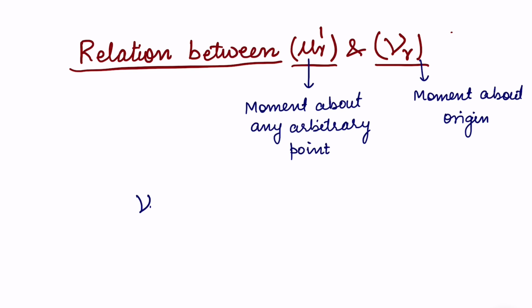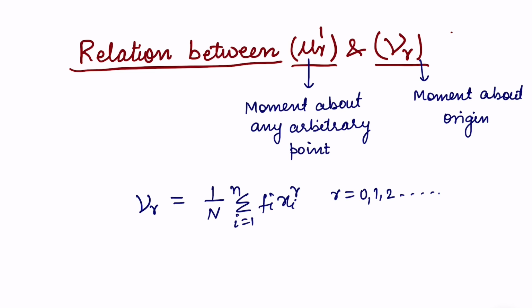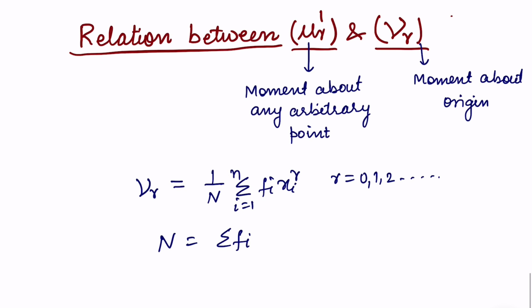From our previous lectures, we know that nu r, that is moment about the origin, can be written as 1 over n sigma, which is from i running from 1 to n, fi xi to the power r, where obviously r is running from 0, 1, 2 for 0th, first, second moment, and capital N is summation of all frequencies sigma fi, where obviously i is running from 1 to n.